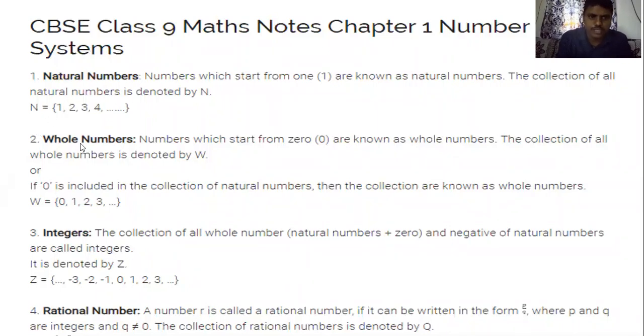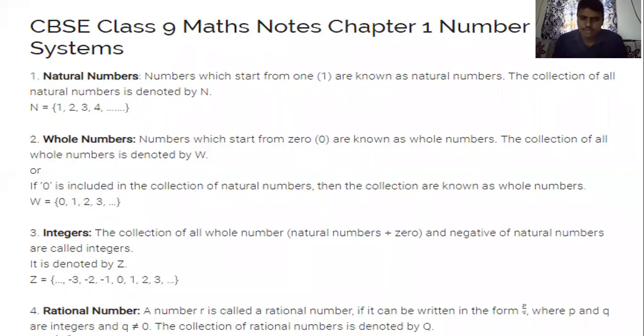Whole numbers. Natural numbers are denoted by N. Numbers which start from 0 are known as whole numbers. The collection of all whole numbers is denoted by W. Natural numbers start from 1, 2, 3 and so on. Whole numbers start from 0, 1, 2, 3. Integers are the collection of all whole numbers, natural numbers plus 0 and negatives of natural numbers. It means integers are all positive numbers, all negative numbers and 0.